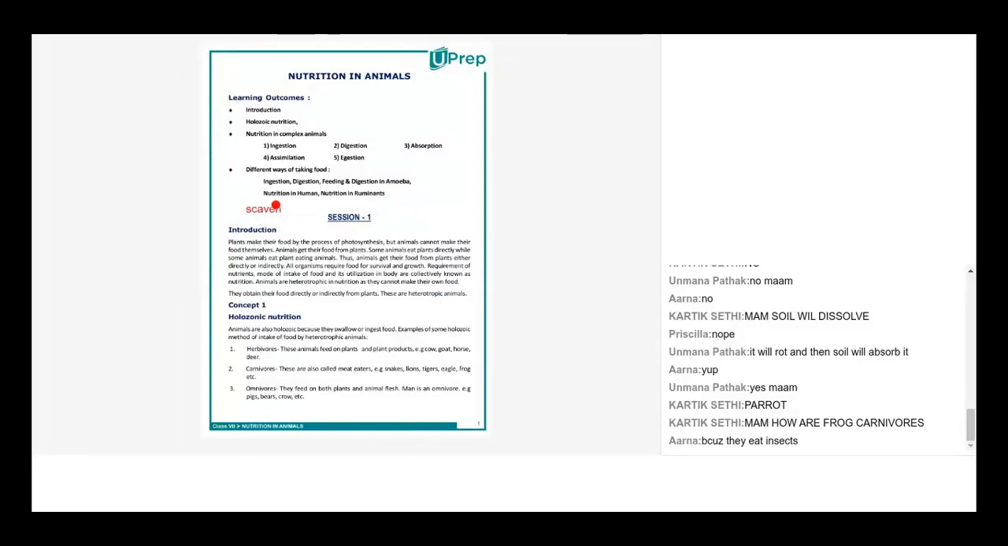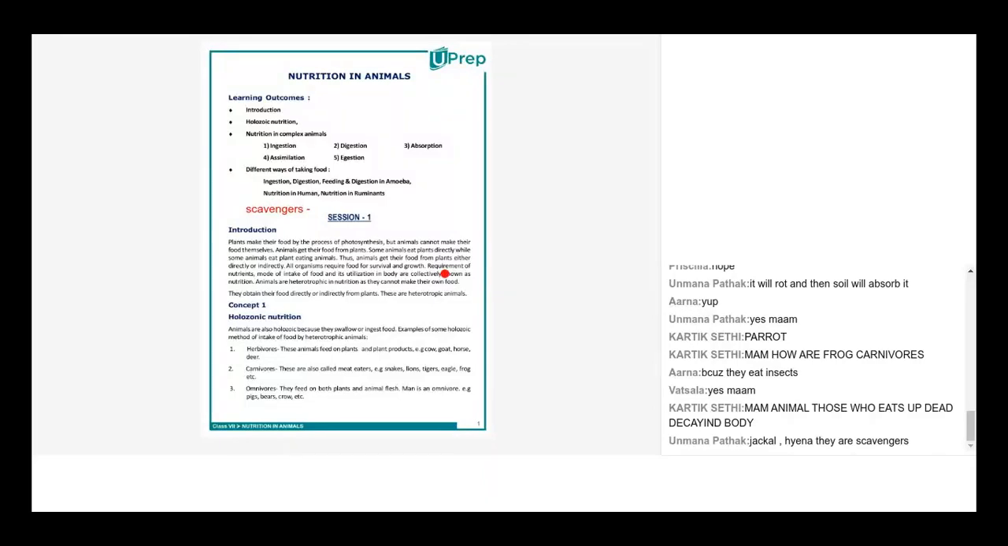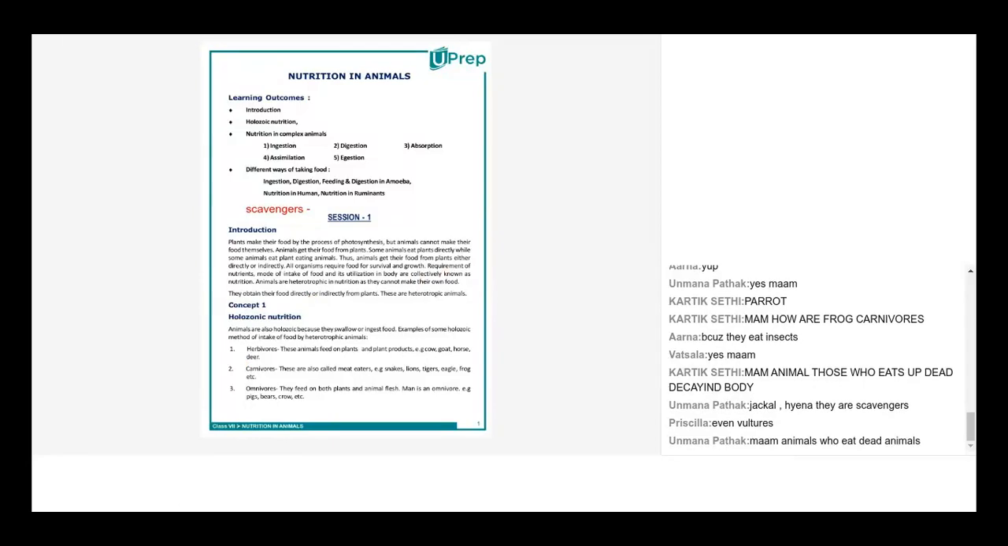Does anybody know what are scavengers? Vatsala, do you know what scavengers are? Ma'am, animals who eat the remains of dead animals. Correct. Dead or decomposed animals. They could be dead maybe a day back. Have you ever seen crows eat a lot of other dead birds or maybe insects?